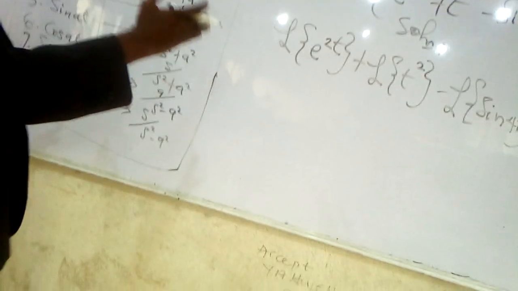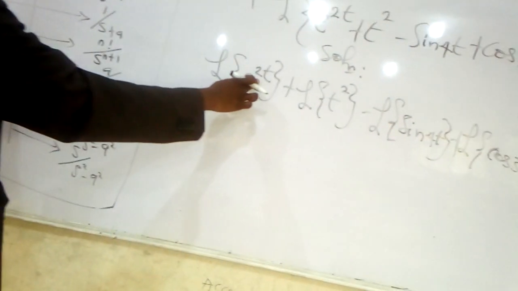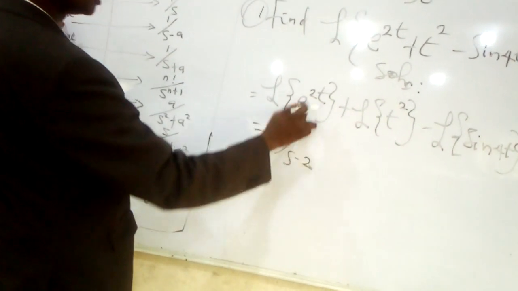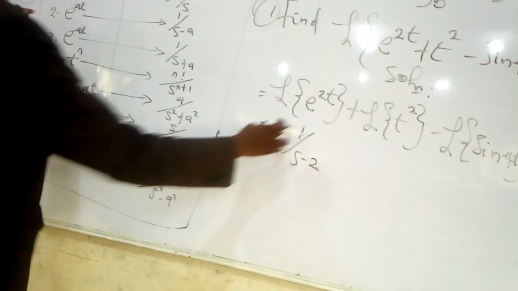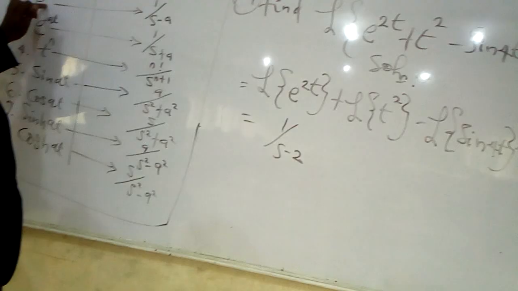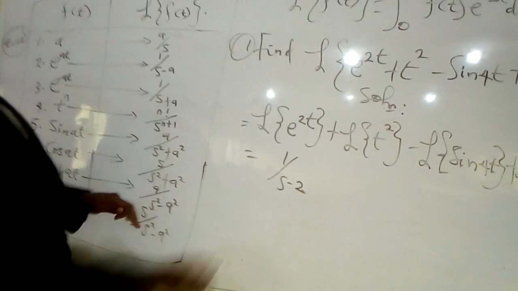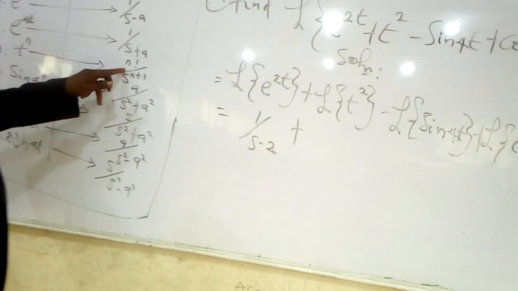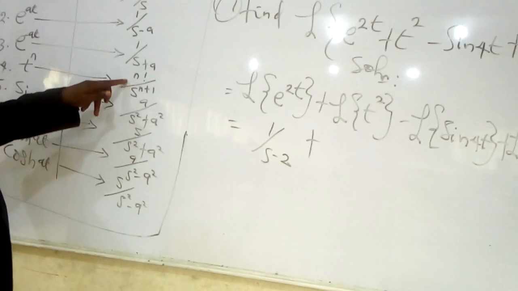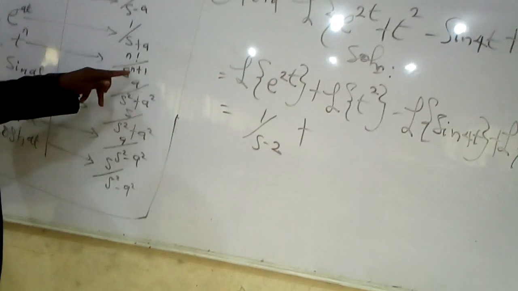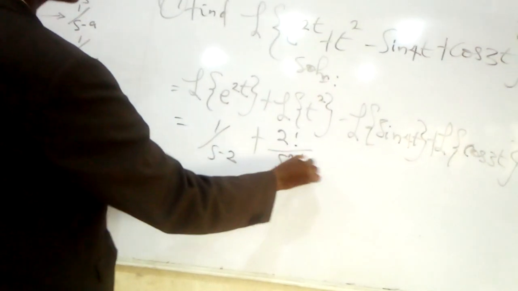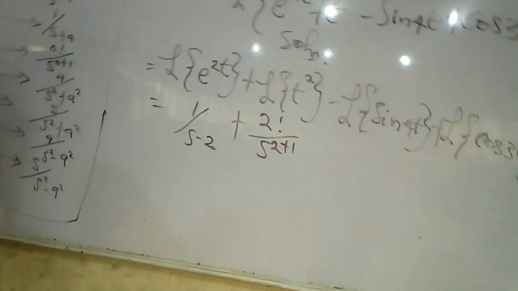Of course, the Laplace of exponential 2t from the Laplace table, which is a connotation of exponential 8t, simply gives us 1 over s minus 2, because exponent 2t is 1 over s minus 2, which is exponent 8t is 1 over s minus 8. Now, plus Laplace transform of t raised to power n is n factorial over s raised to power n plus 1, and that gives us 2 factorial over s raised to power 2 plus 1, because n is equal to 2, which is the power of t.